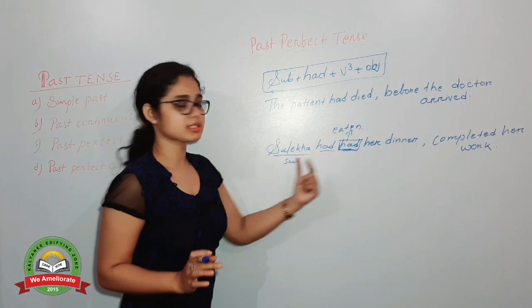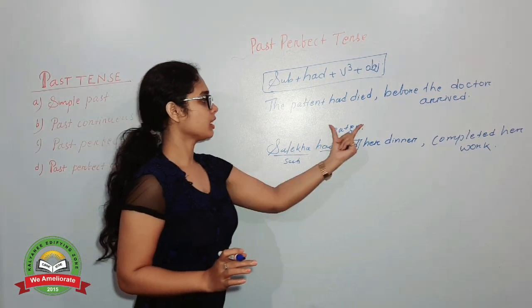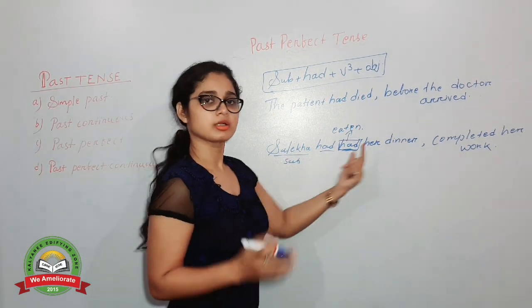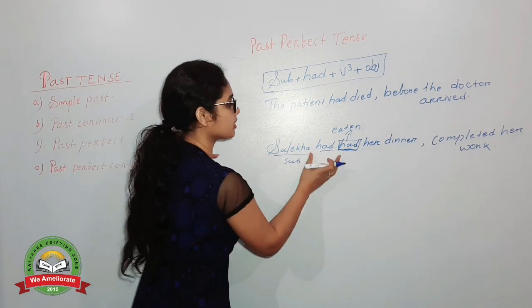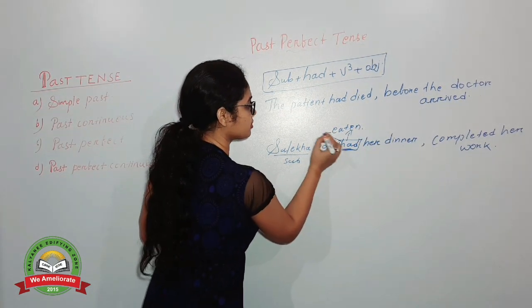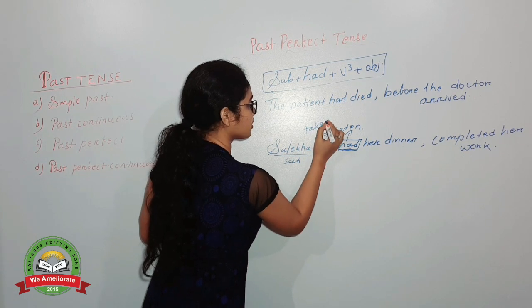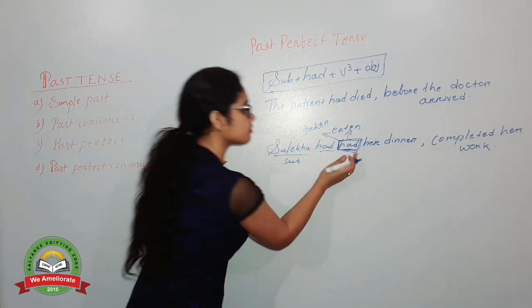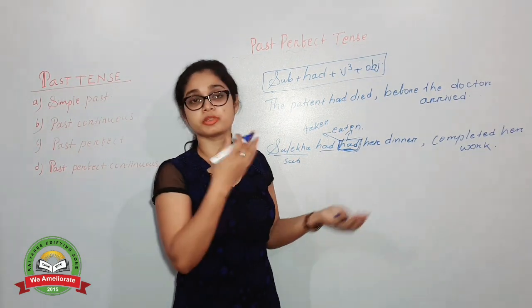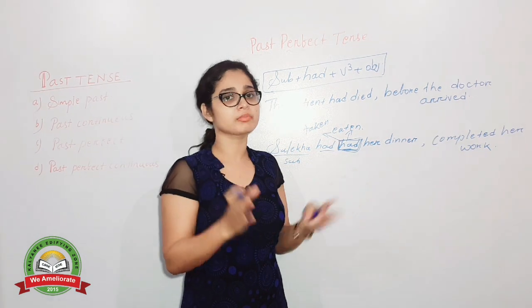So just repeat the sentence. Sulekha had eaten her dinner. Clear? Sulekha had, here you can use "taken". Sulekha had taken her dinner. So don't be confused that here is another "had" and something must be different in the sentence, the meaning must be different.